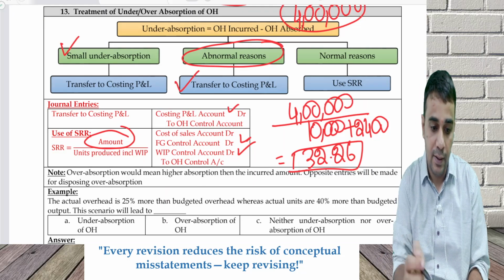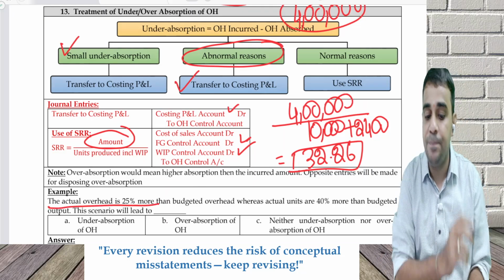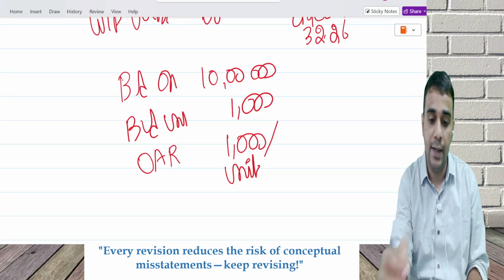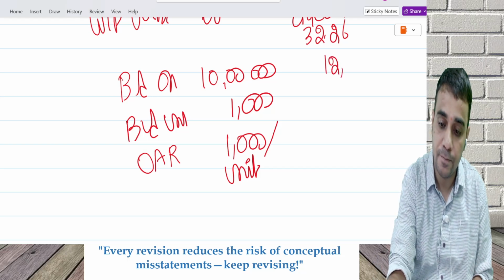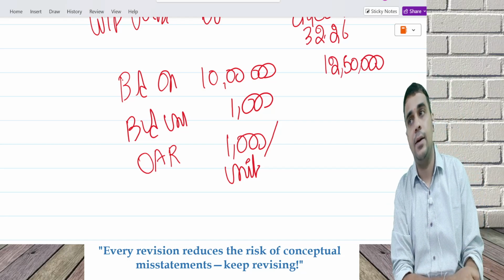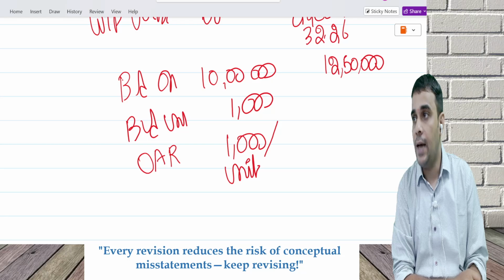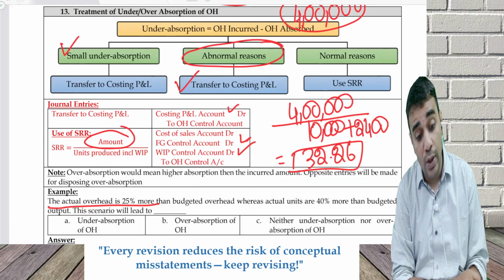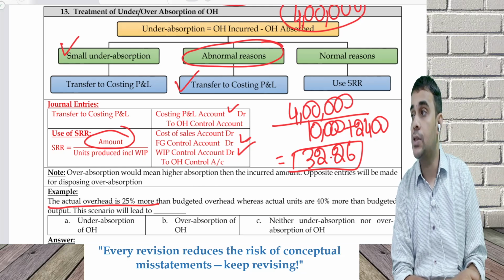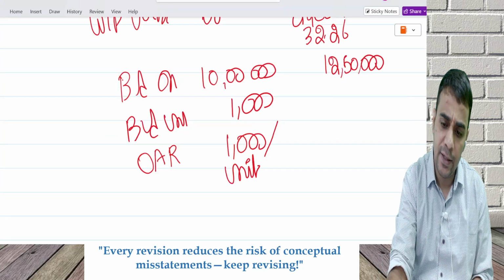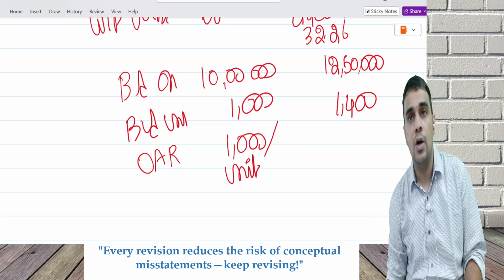At the end of the year, the actual overhead is 25% more, so I ended up incurring 12 lakh 50. Actual units are 40% more than the budgeted output, so units went up to 1400.